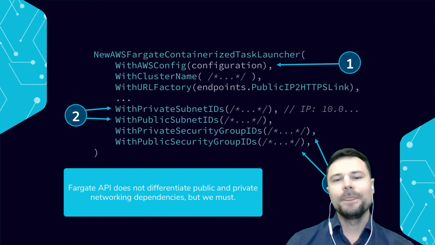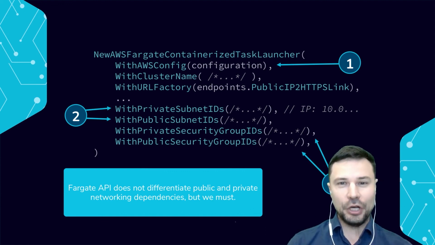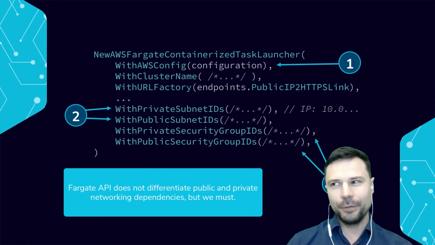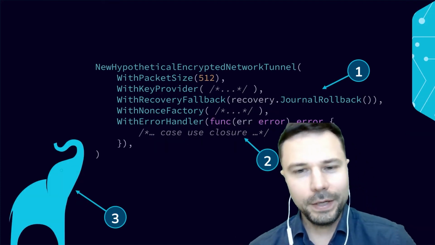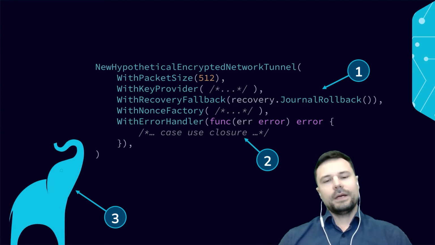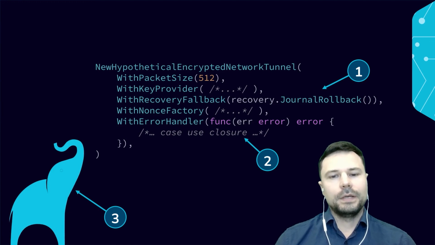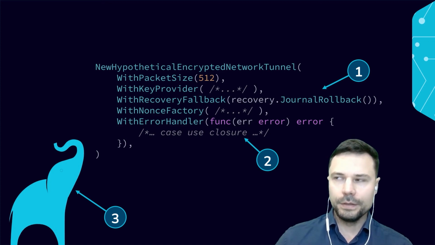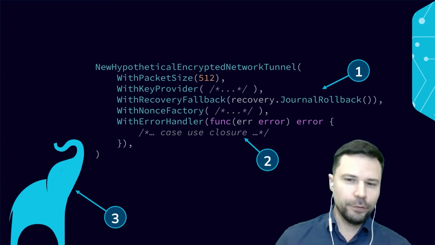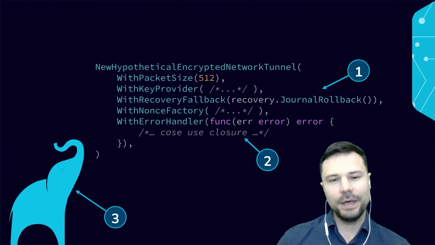That's just an example. You can get more sophisticated than that. But the point is that even if the API does not enforce public-private division, our implementation can, and our configuration checker can. We can check for that at initialization, and we should. Suppose we're writing a hypothetical encrypted network tunnel. We want to specify a certain packet size, a key provider, of course a behavior, and we may want to have a recovery fallback if our network tunnel is stateful. A journal fallback is great, let's provide that, and of course validate it as we're leaning on that behavior.